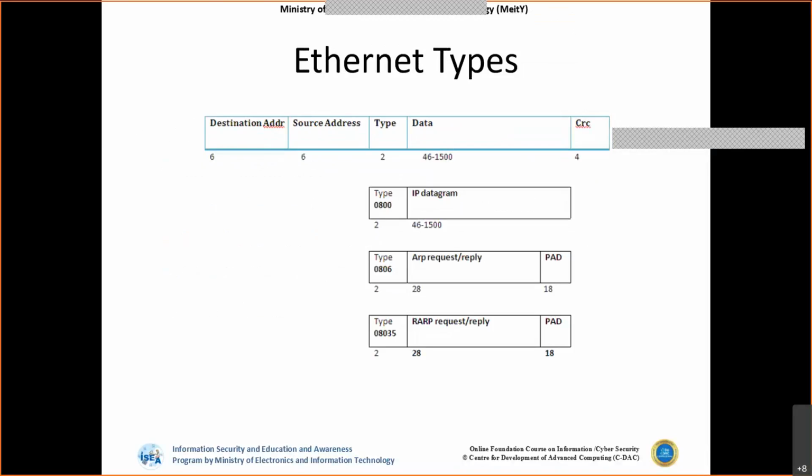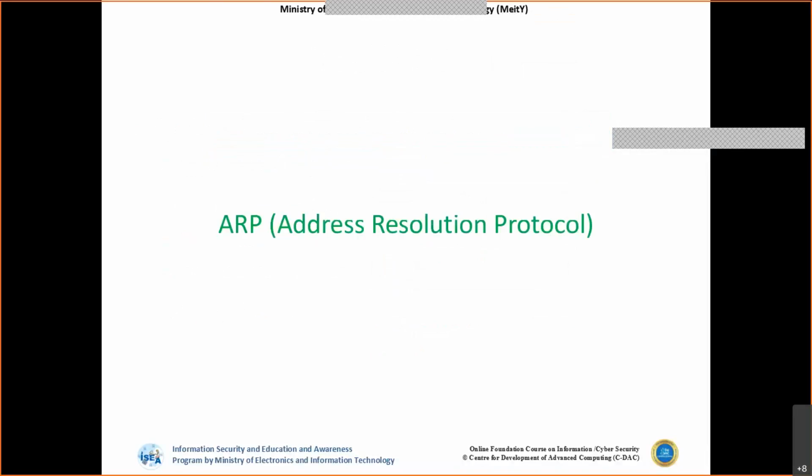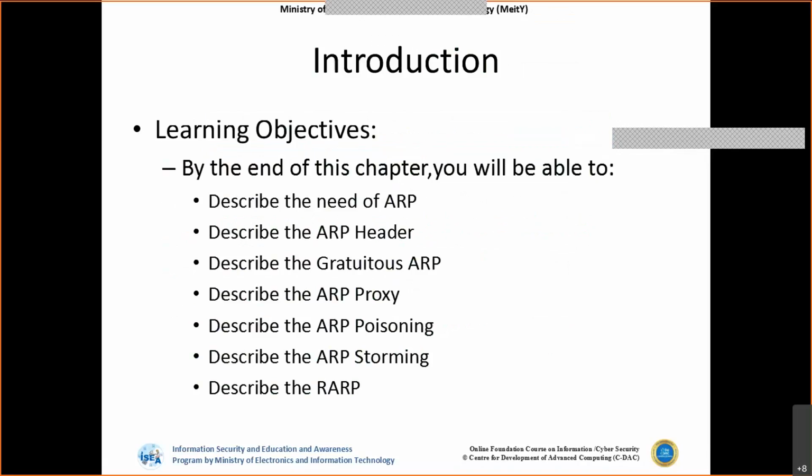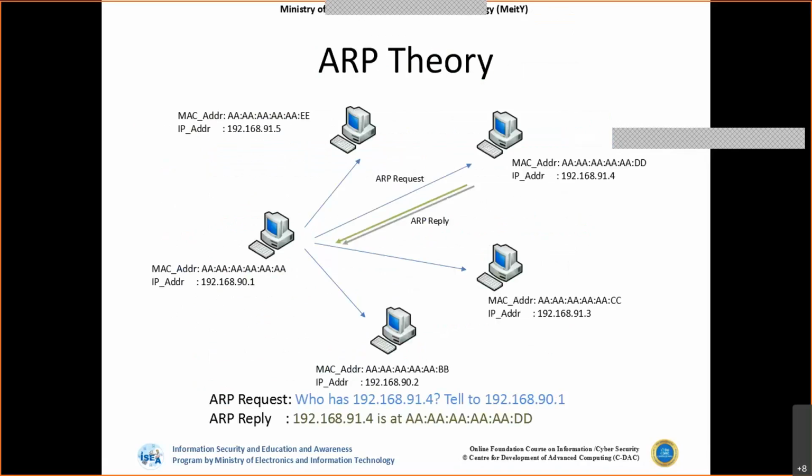Okay, so this particular session is about Ethernet. Next, we'll quickly move on to the other protocol of the data link, that is ARP. ARP is also one very important protocol which is used as part of the communication, because this is where we have learned in the morning that there are two addressing mechanisms. One is the IP addressing mechanism, the other one is the MAC address, right? We have only two kinds of addressing systems in the communication.